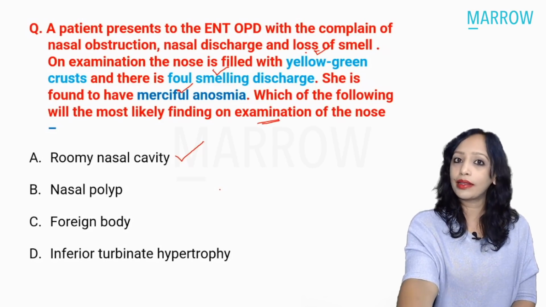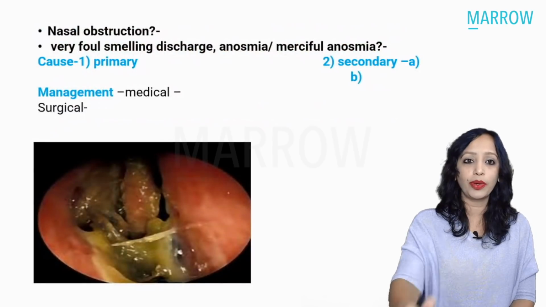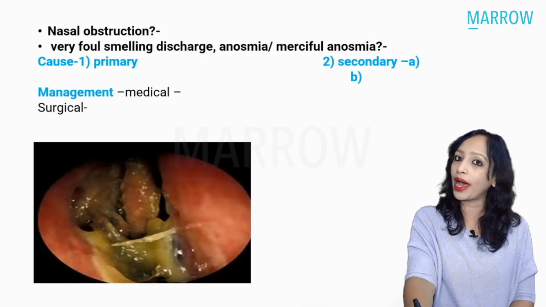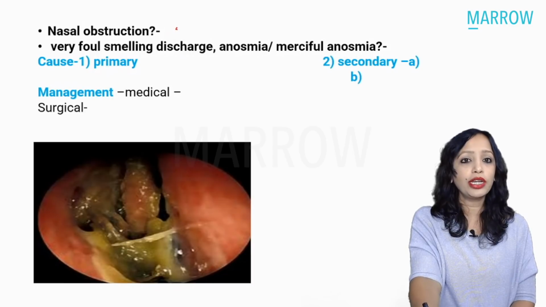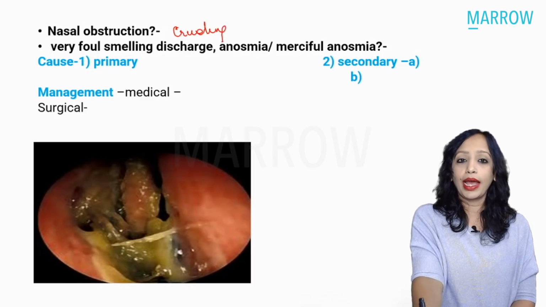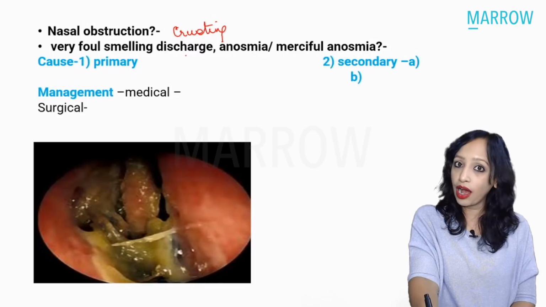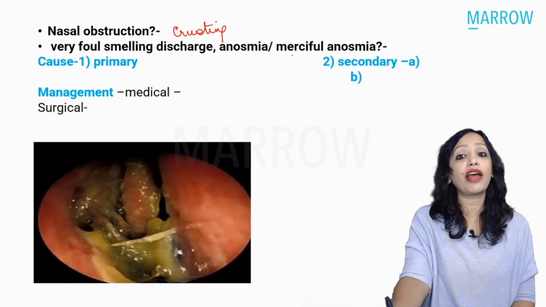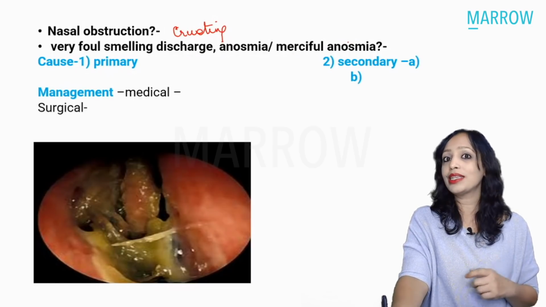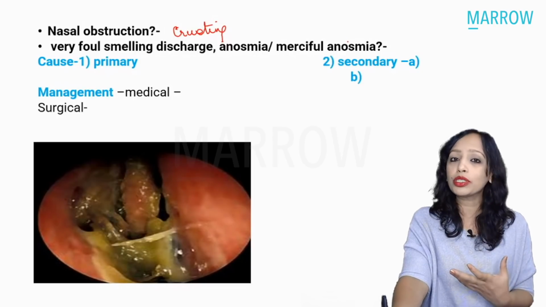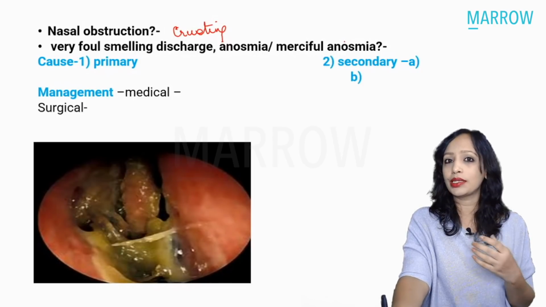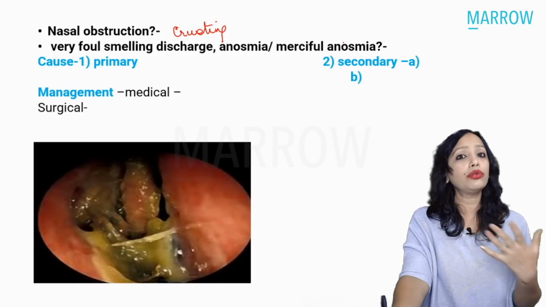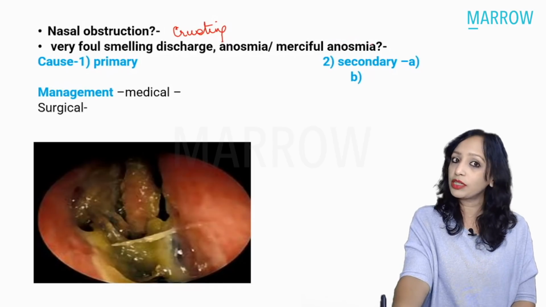What are the other things we need to know in atrophic rhinitis, which have been asked as questions? In a patient of atrophic rhinitis, in spite of wide roomy cavities, why is there nasal obstruction? Because of excessive crusting. And when there is very foul-smelling nasal discharge, why is the patient not able to sense it? Why merciful anosmia? Because there is atrophy of the nerves also. The patient is not able to sense, and whatever mucosa is present is also covered with crust, so the air is not able to reach there. That is why the patient has merciful anosmia.